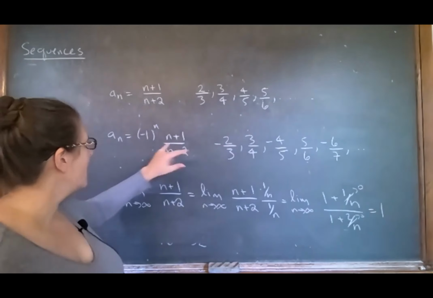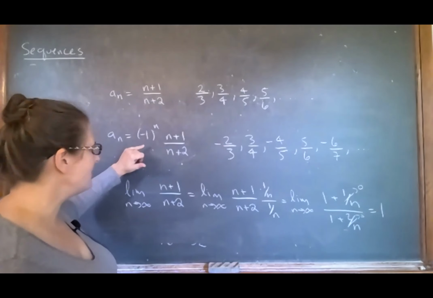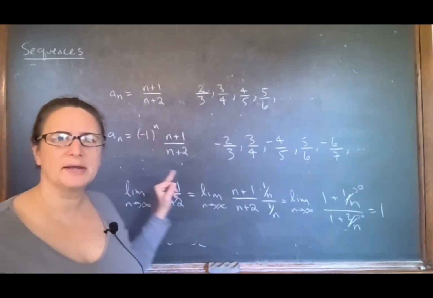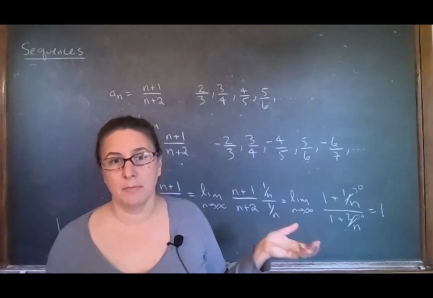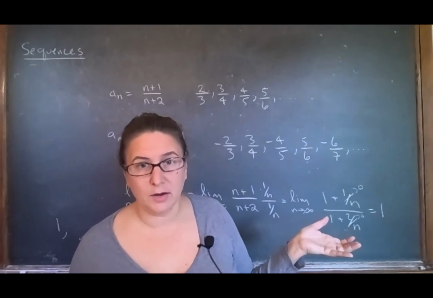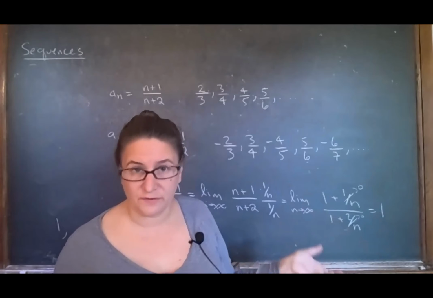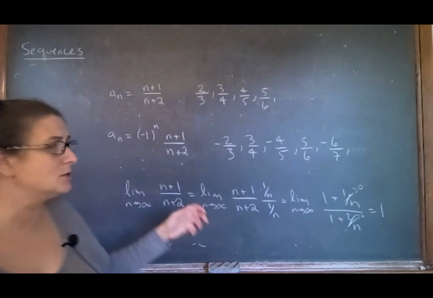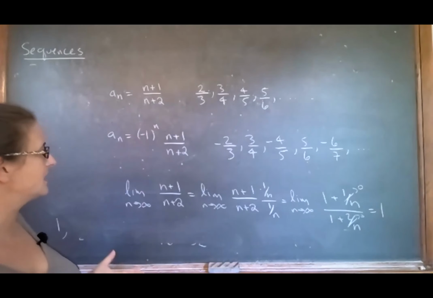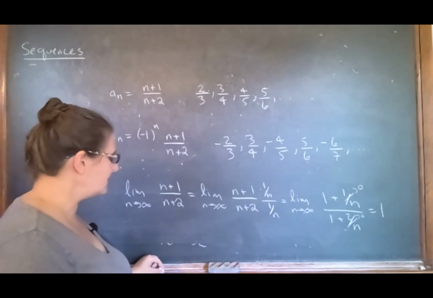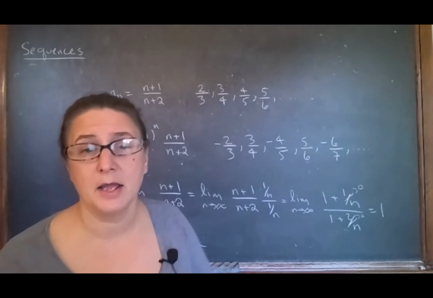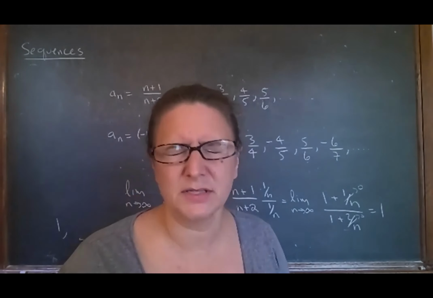This one, though, I've got that (-1)^n there. That's not something that we've seen before, because it doesn't make sense to say (-1)^x, right? Like, what if x is 1/2? It's not defined. So I can't use (-1)^x. But I can certainly use (-1)^n here because n is just a natural number. So you get different behavior sometimes that you can look at with these kinds of sequences.